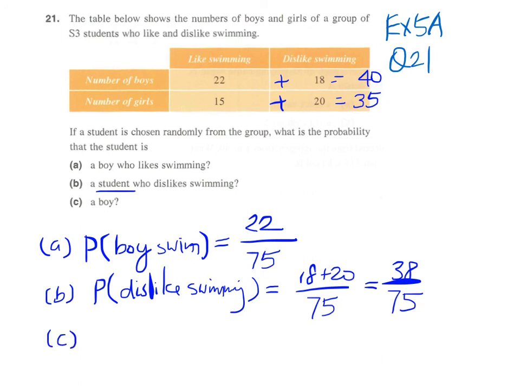And finally, for part C, the selected student is a boy. So again, we have 75 as the denominator. And out of these 75 students, we have a total of 40 boys, 22 plus 18. So this will be 40 over 75. So we can simplify this. We have 8 over 15.